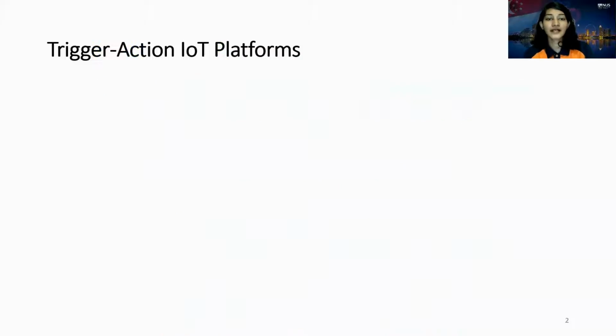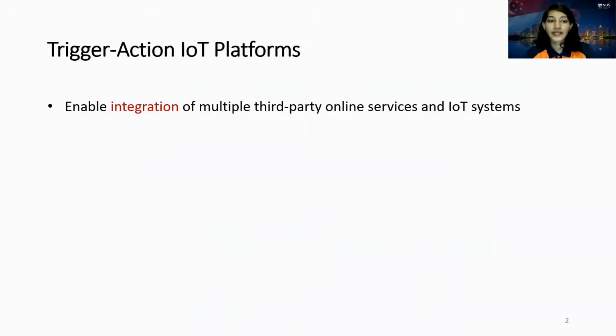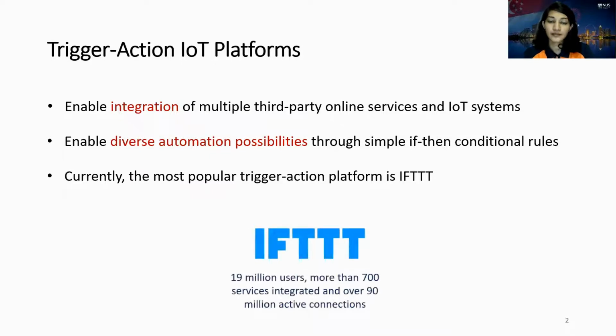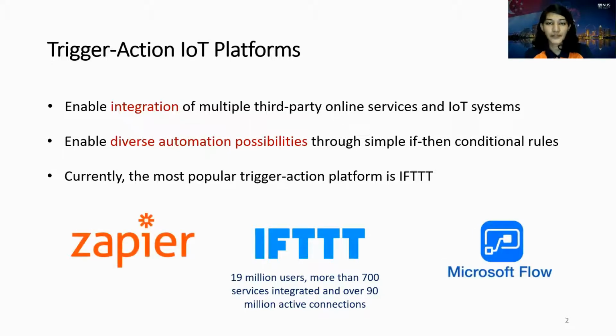Let's first see what transaction IoT platforms are. These are a type of IoT application platform which enable integration of multiple third-party online services, including IoT and non-IoT. With this integration, it enables diverse automation possibilities through simple if-then conditional rules. Currently, the most popular transaction platform is IFTTT. It has about 19 million users worldwide with more than 700 services integrated. The other platforms include Zapier and Microsoft Flow.